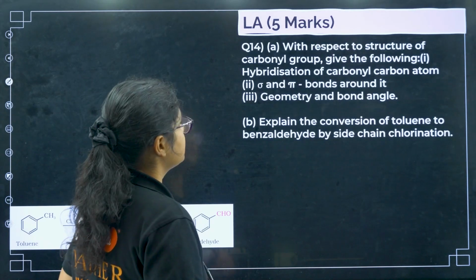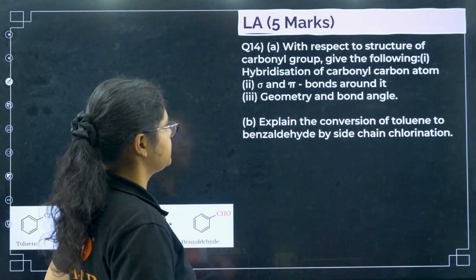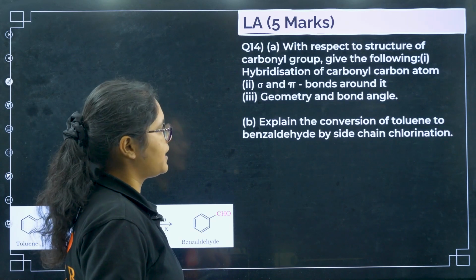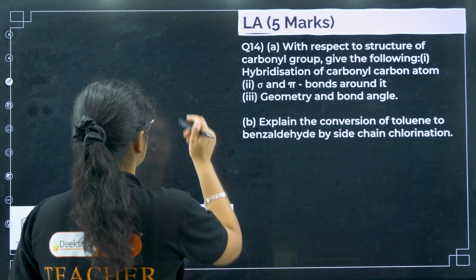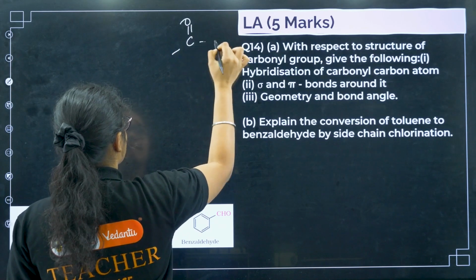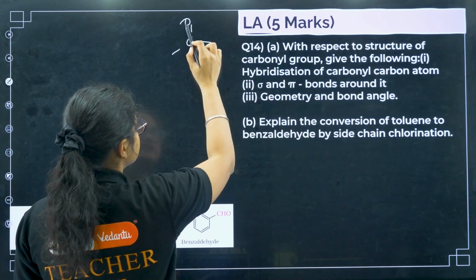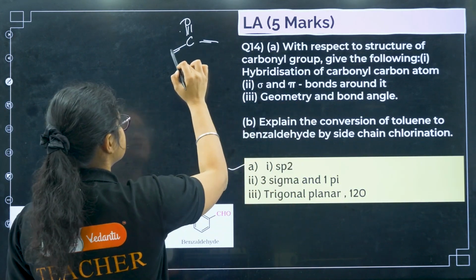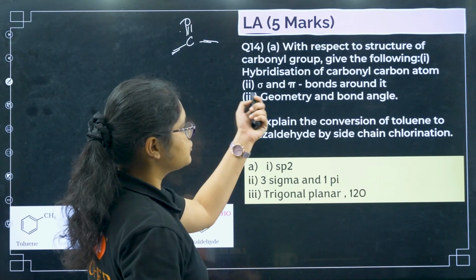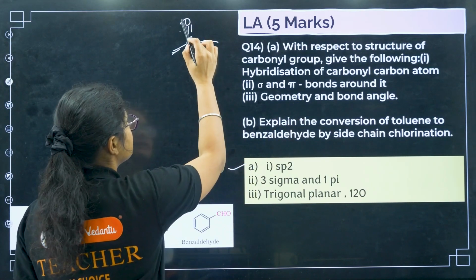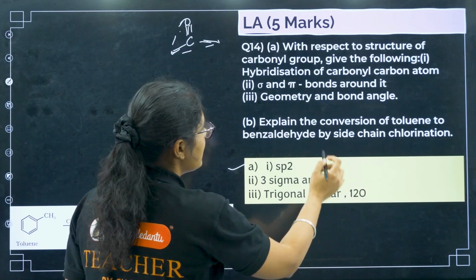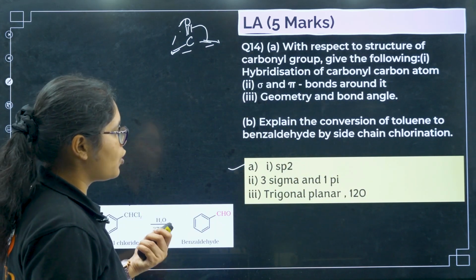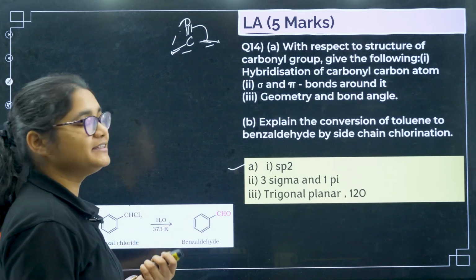Okay, next question. With respect to the structure of carbonyl group, give the following: hybridization, number of sigma and pi bonds, and the geometry and bond angle. So if you see, carbonyl compounds are like this. What is the hybridization? Carbon has 3 sigma bonds, so it has sp2 hybridization. Number of sigma and pi bonds, 3 sigma and 1 pi bond. And the geometry, it is trigonal planar, and the bond angle is 120 degrees. Okay, next explain the conversion of toluene to benzaldehyde by side chain chlorination.